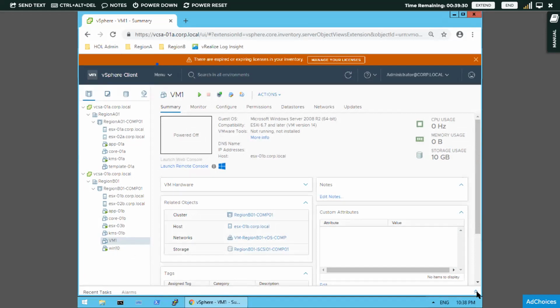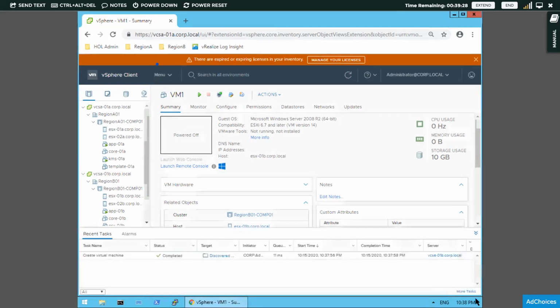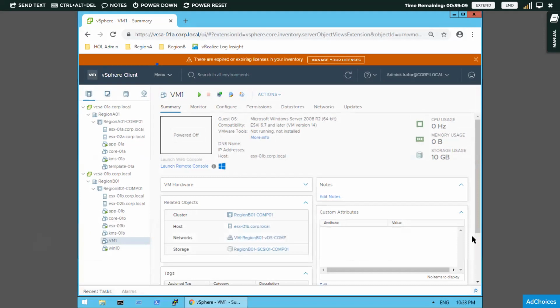Now I will show you one thing. Expand this recent tasks. It will show what was the recent task that we have done. We have created a virtual machine, and what is its status? It is completed. How much time it took and all the details will be given as a summary in the recent tasks. Okay. Sometimes the system will be slow.